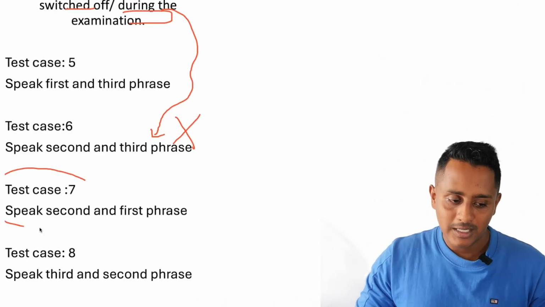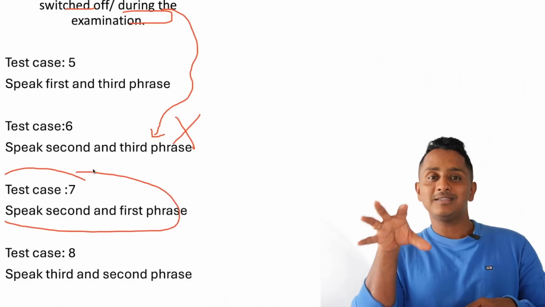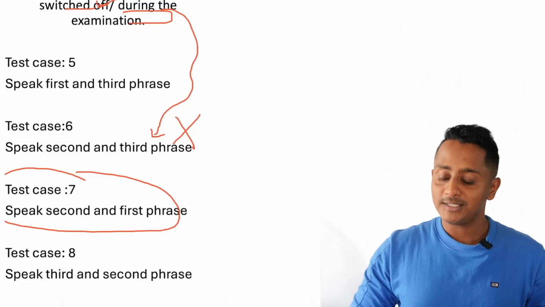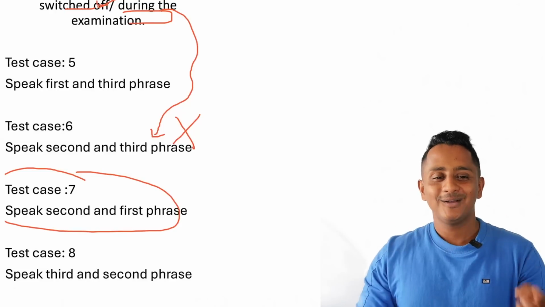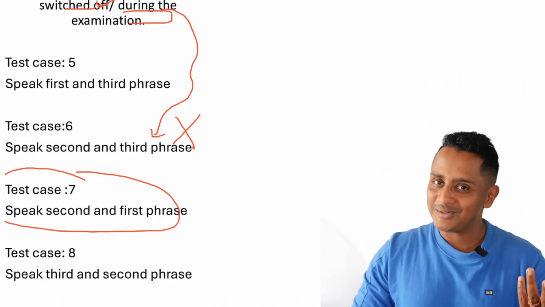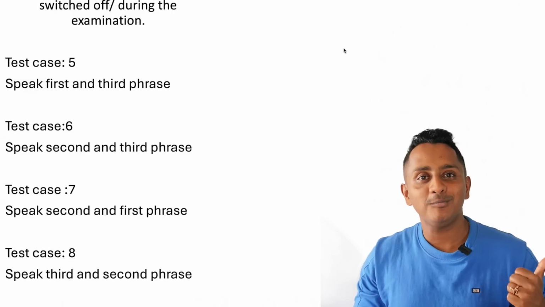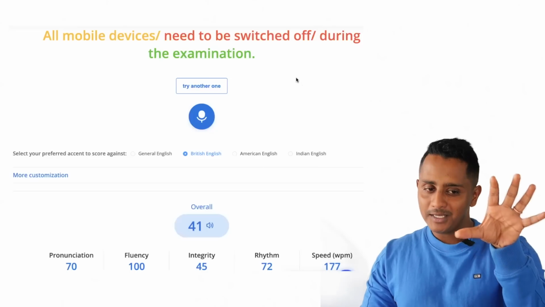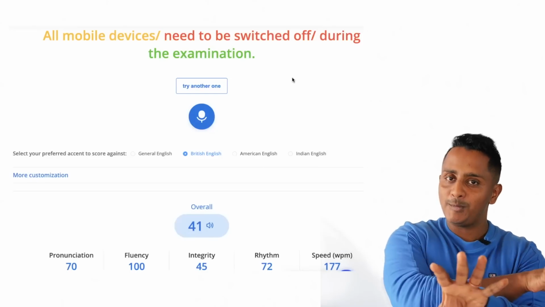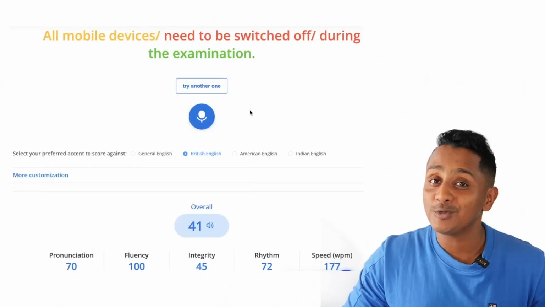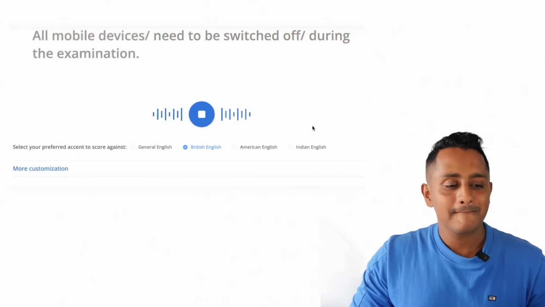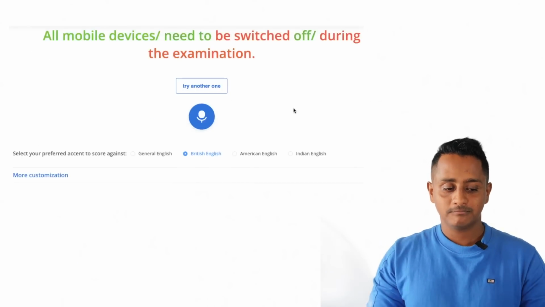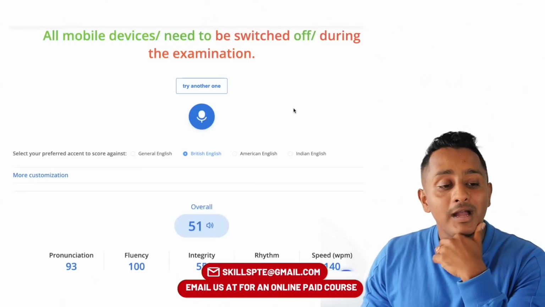Now we'll go to the second and the first phrase. We speak the second phrase and then the first phrase, meaning: need to be switched off all mobile devices. We will interchange. A lot of people have such doubts: what if we interchange, will we get marks? So we will check that here as well. We're going to speak need to be switched off all mobile devices in a reverse way. So let's see what marks it gets. Need to be switched off all mobile devices. It came. It actually came.